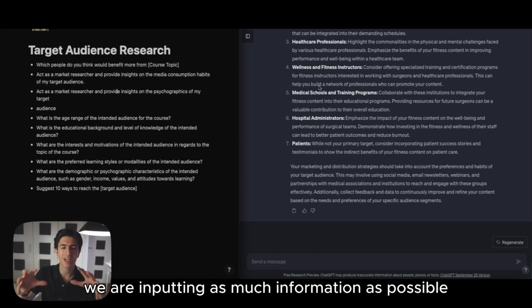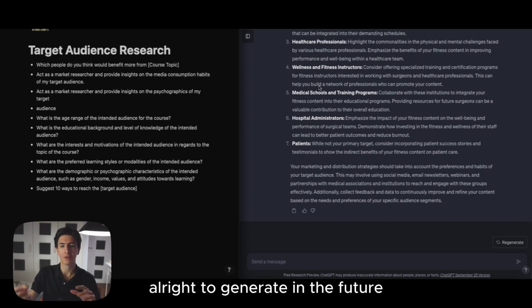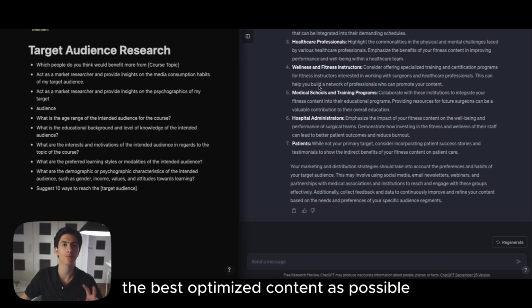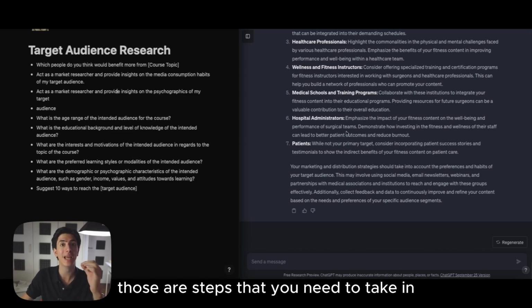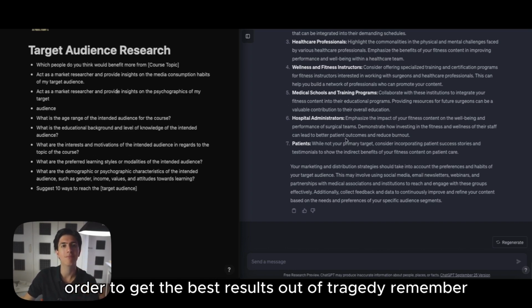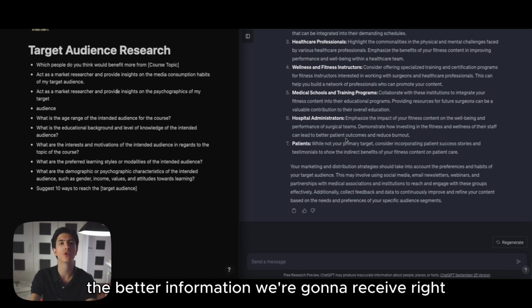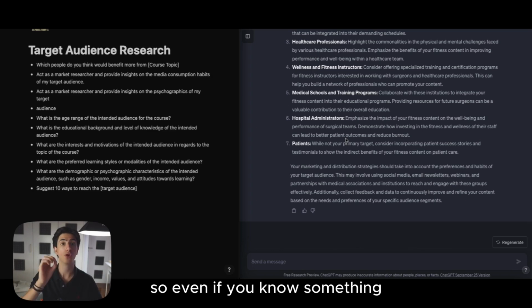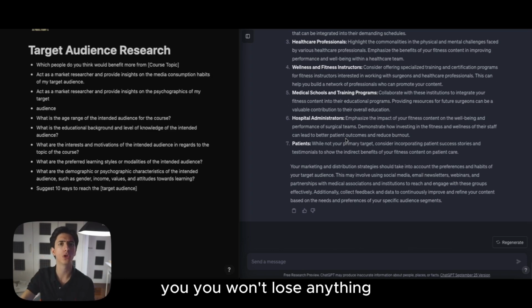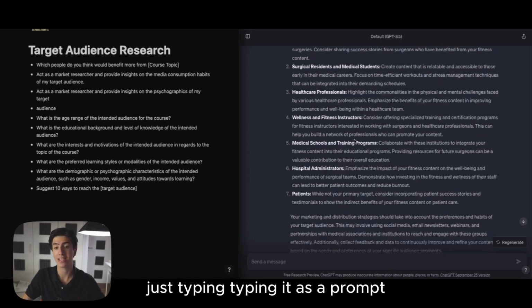We are inputting as much information as possible to generate in the future the best optimized content possible. Those are steps that you need to take in order to get the best results out of ChatGPT. Remember, the more information we give to this program, the better information we're going to receive, right? So even if you know something, you won't lose anything just typing it as a prompt.